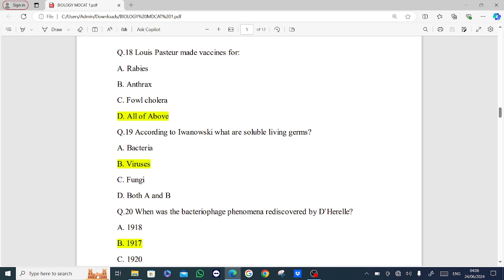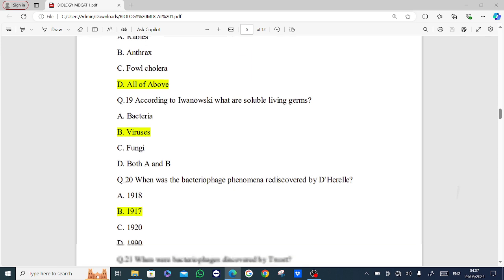Next MCQ is, according to Ivanovsky, what are soluble living germs? Options are bacteria, viruses, fungi, both A and B. Answer is option B, viruses.